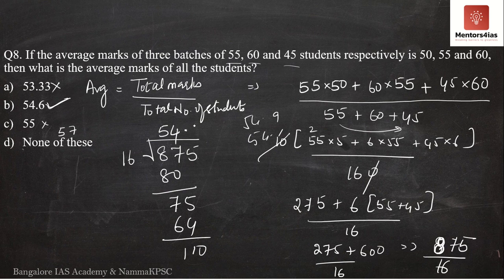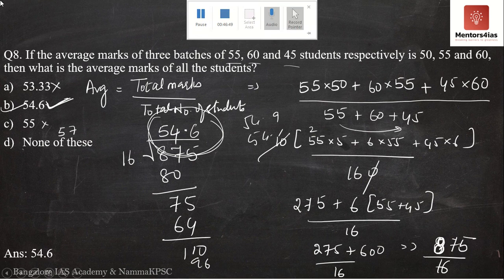So we'll have to go for 16 6 times, that is 96. Now we can stop. Therefore, now it is confirmed that the correct answer is 54.6. The correct option is option B. So the correct answer is 54.6.